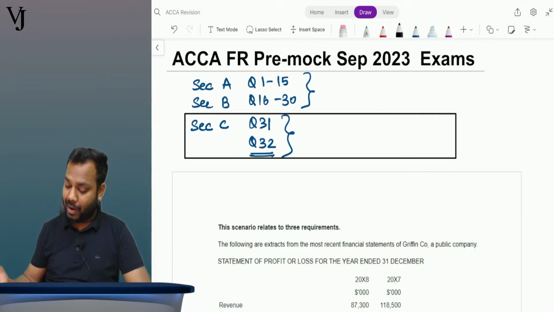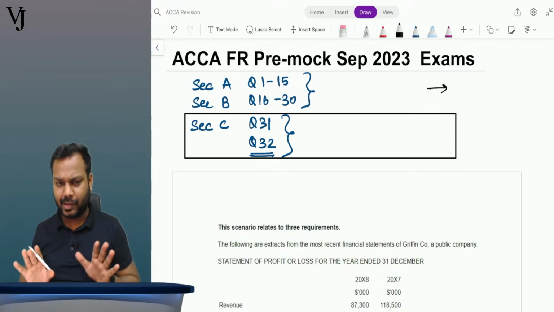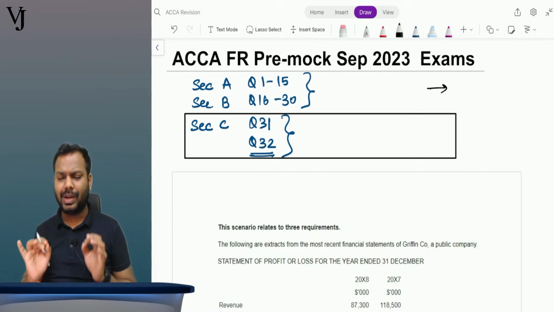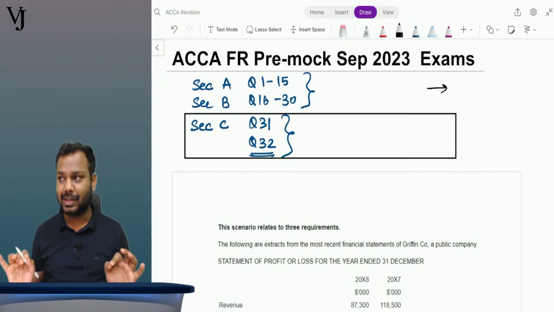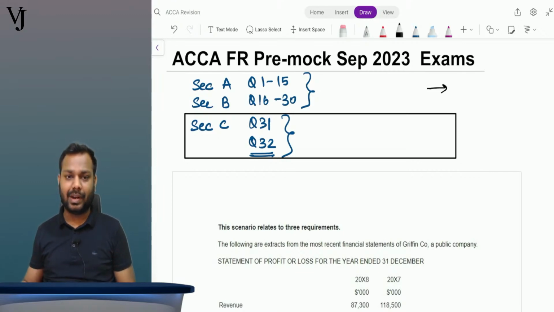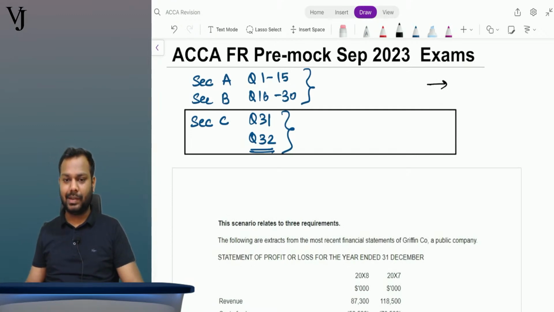If you have any queries in section A and section B, you can discuss with me personally over WhatsApp. I will not be discussing it here. I will be discussing only section C here. This video is only for section C. Is that clear, everyone? Shall I start the discussion?